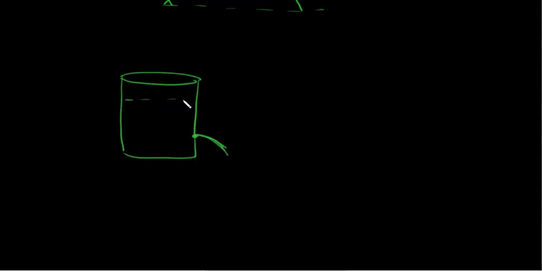Another example you can think of is the motion of a water streamline, like a water stream coming out from a container which has a hole in it, right? If I take a container and put a hole, then the water will come like this. So this is also an example of projectile motion. Another example can be a shooting of a gun, shooting of a bullet. So if I shoot a bullet from this gun, it will follow a certain path like this.